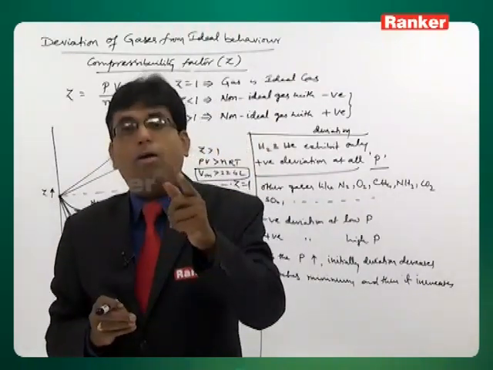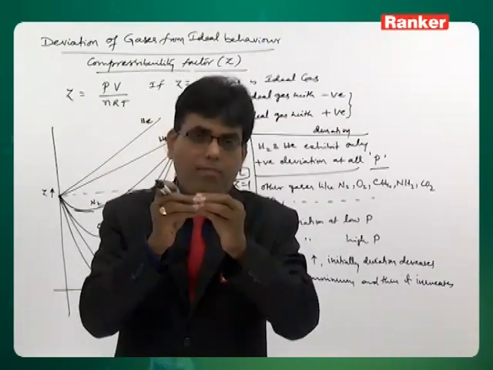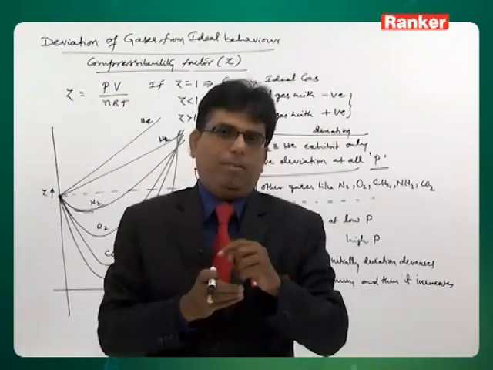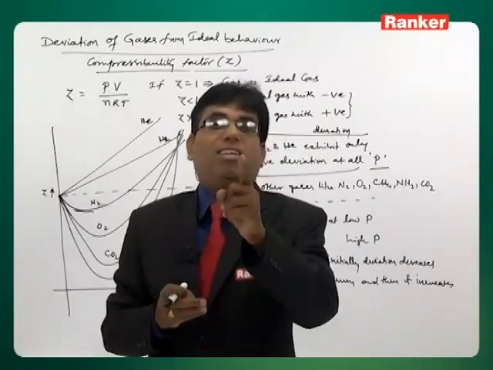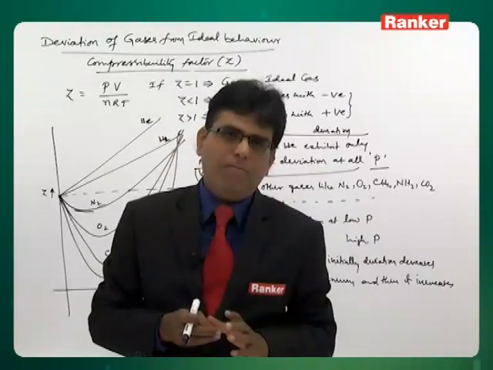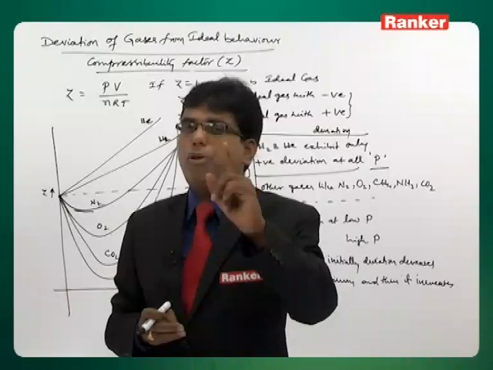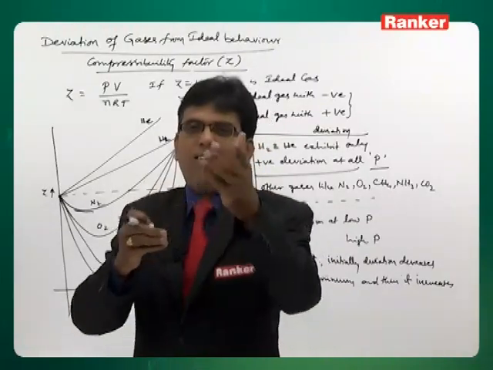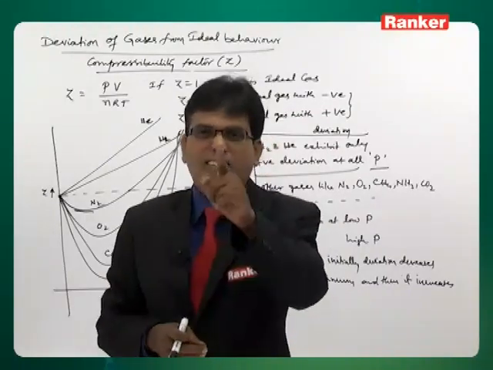So the gases where intermolecular attractions are considerable, where they cannot be neglected, are the ones showing the maximum extent of deviation. But the postulates of the kinetic theory of gases say intermolecular attractions are completely negligible, but in reality they are not.